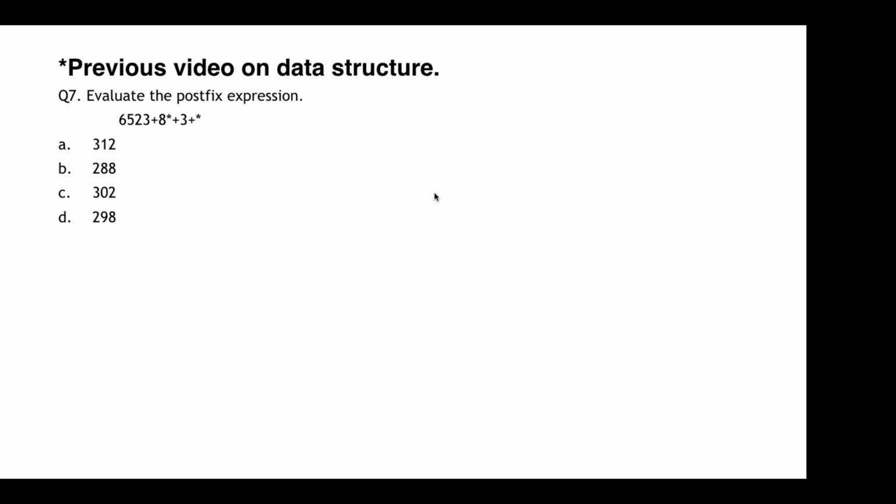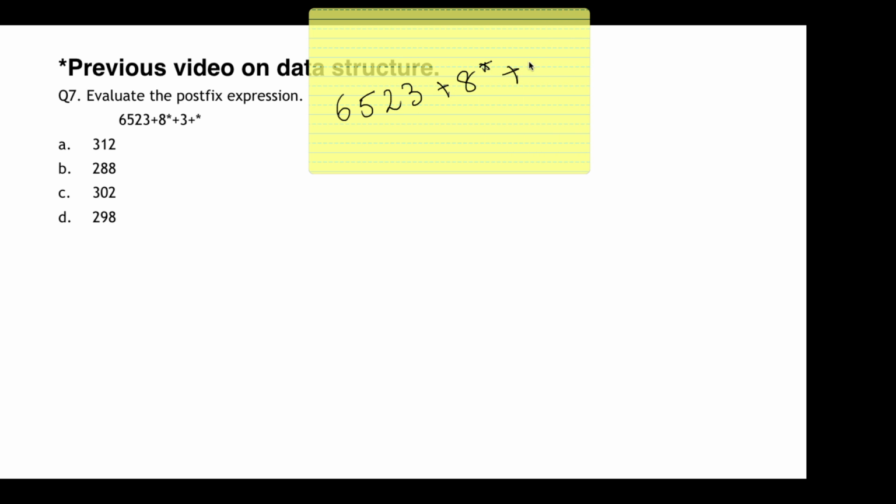In the previous video on data structure, if you had seen, I had given this question. I had told that there is something missing in this question. So I'll just explain this question. What was missing is this plus sign before 3. I had somehow missed it out. So this is the correct question.